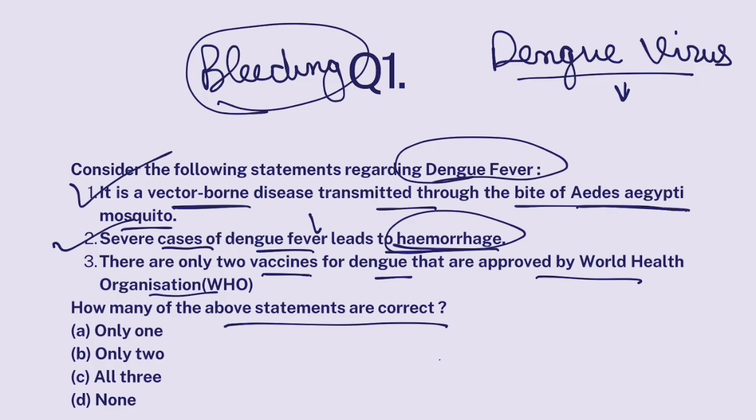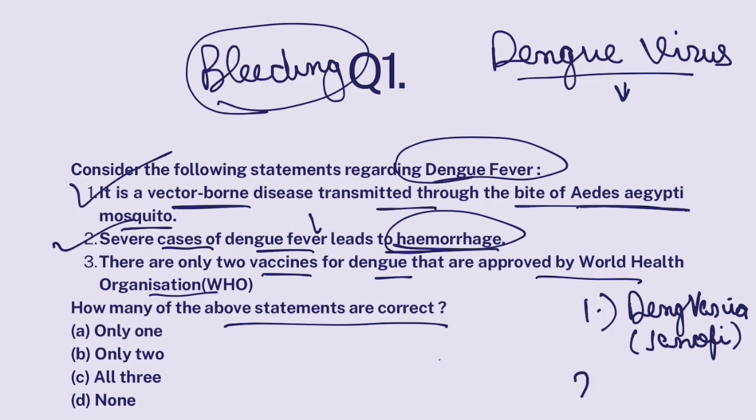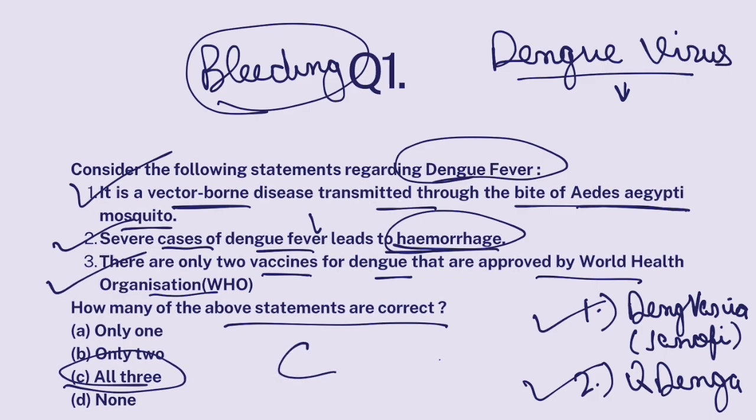Now, as far as preventing dengue is concerned, there are 2 vaccines globally that are approved by WHO. One is Dengvaxia, that is by Sanofi. The other is called Qdenga. So these are the only 2 vaccines that are approved by WHO. So this is also correct. All 3 are correct. The correct answer is C.